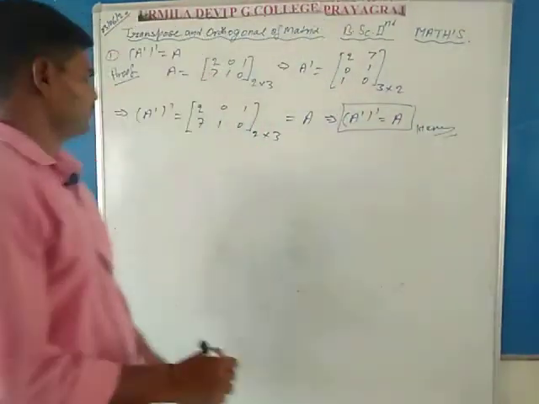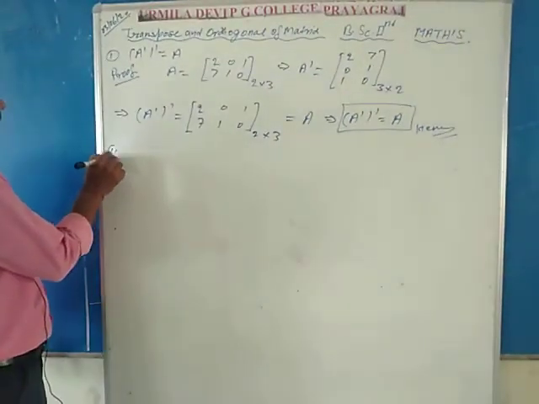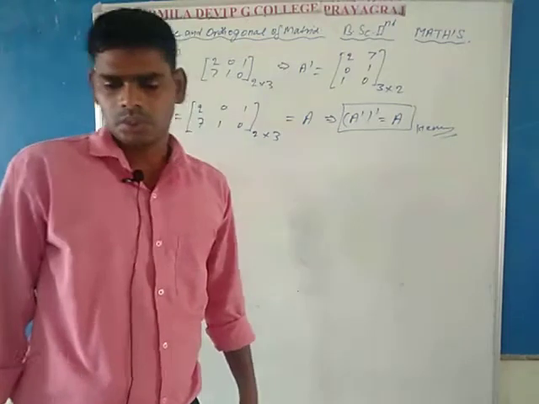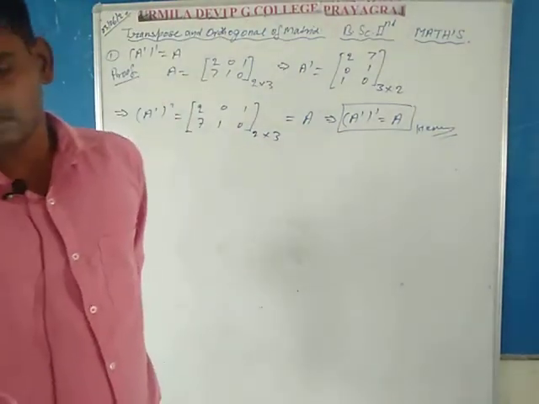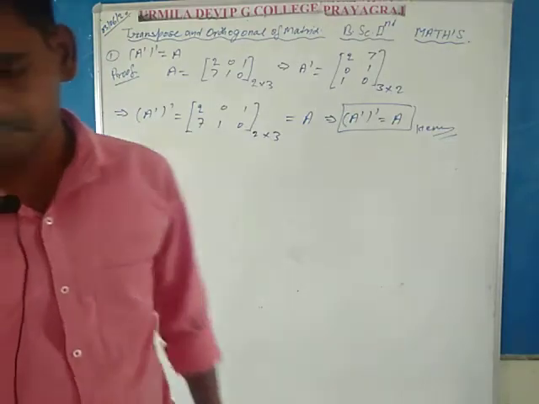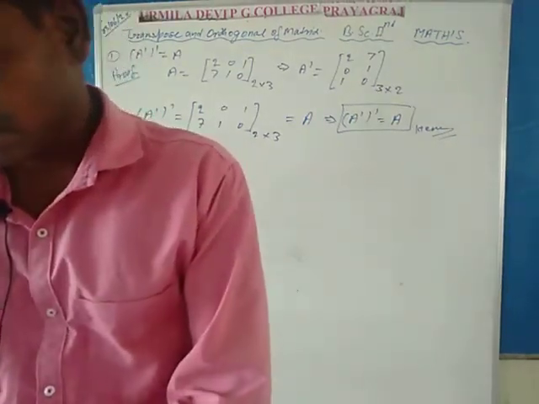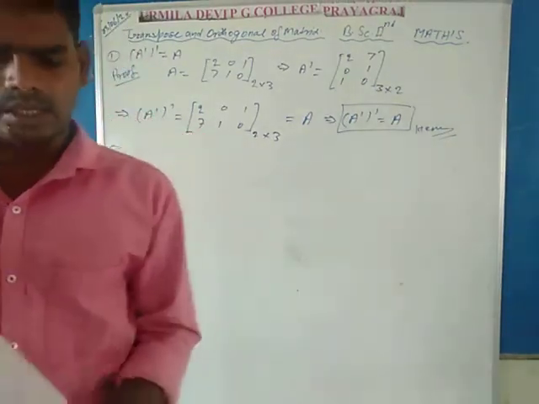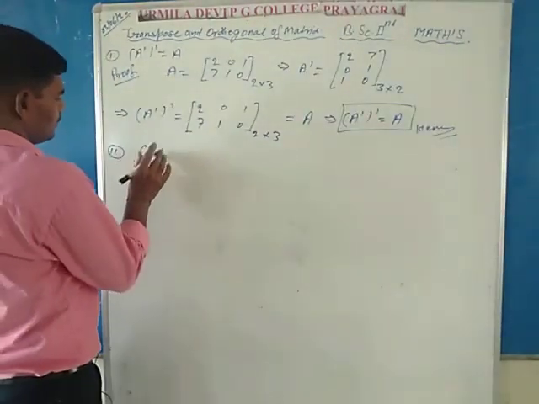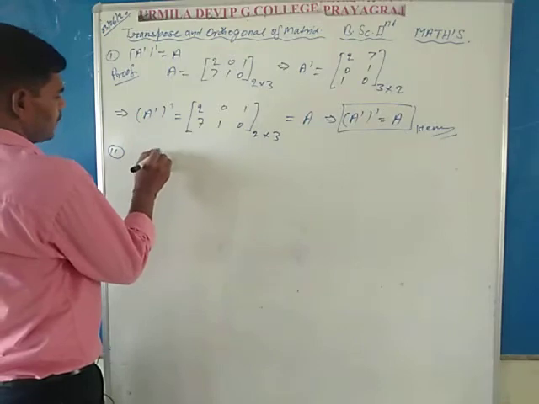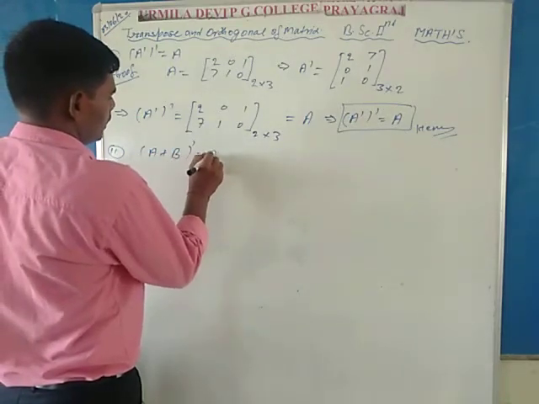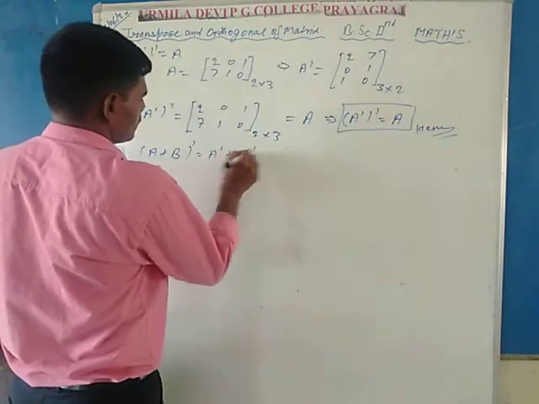Now consider the second property. In the second property, the transpose of A plus B is equal to the sum of the transposes of the corresponding matrices. Prove that (A plus B) transpose is equal to A dash plus B dash.